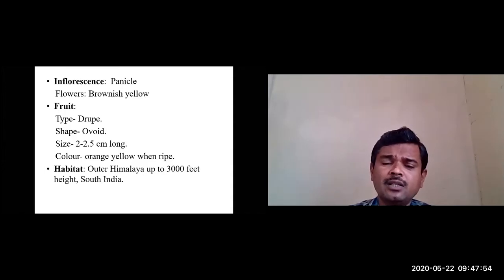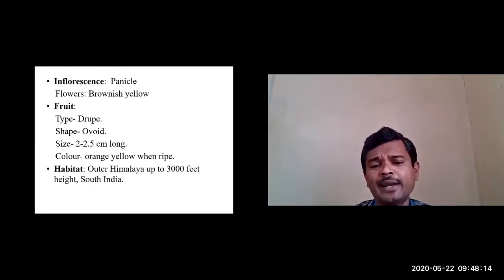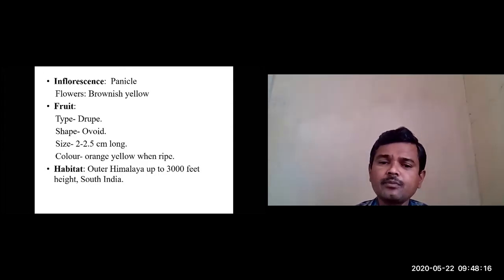The plant is cultivated. Even in the outer Himalaya, up to 3,000 feet height, we are getting this plant. But this gambari is a native of Pakistan, Bhutan, and India. It is naturally available in these areas.